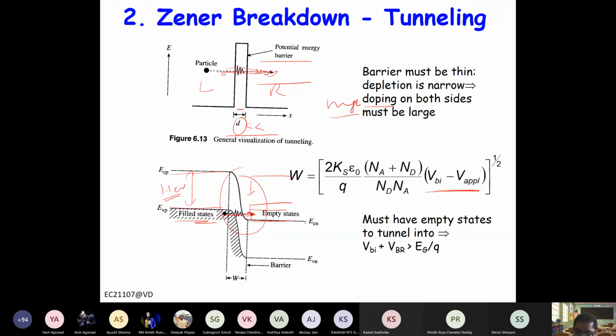Now tunneling will occur only in reverse bias, right? In forward bias you don't have that case anyway. So minus V applied is V breakdown, right? So V_BI plus V_R should be more than the band gap energy. But the IV curve will look the same because now carriers can tunnel through it, so a large current will flow. So in case of reverse bias, the current curve will look similar, whether it is avalanche breakdown or Zener breakdown.